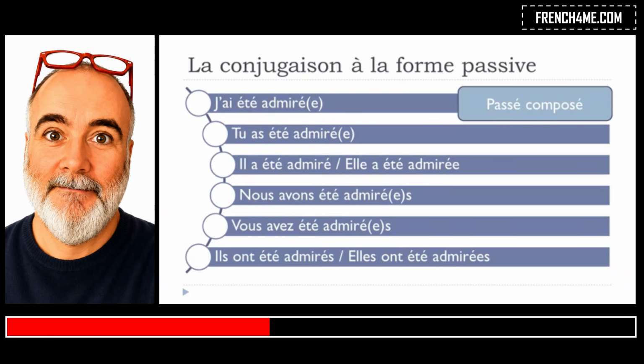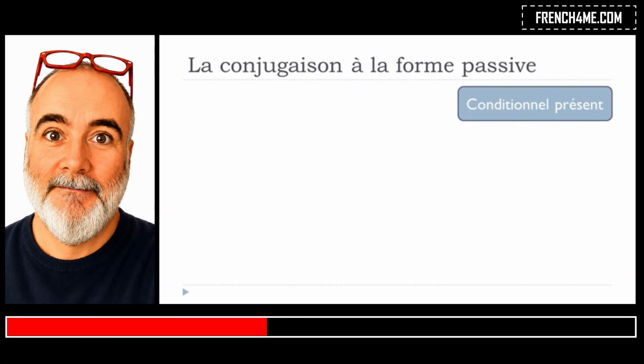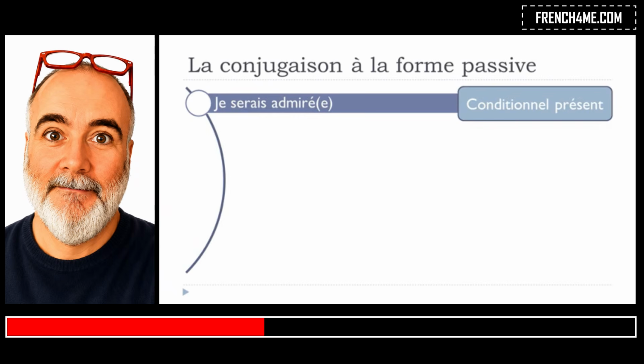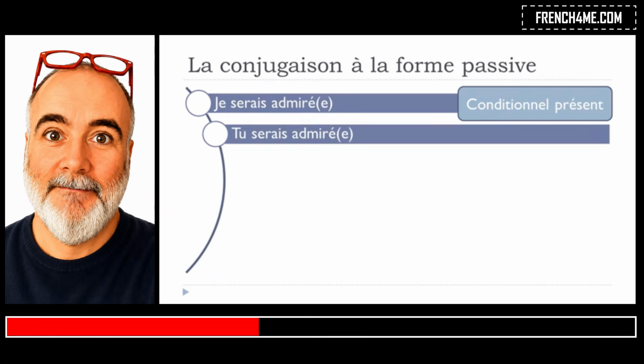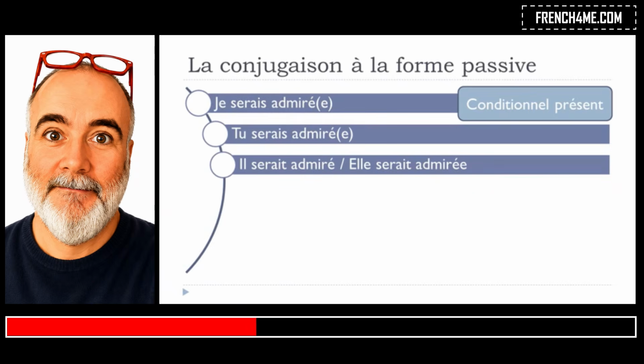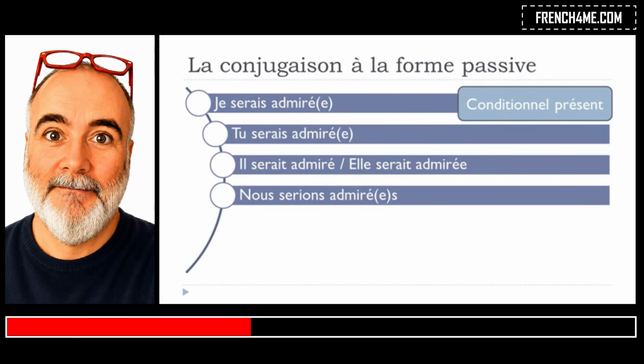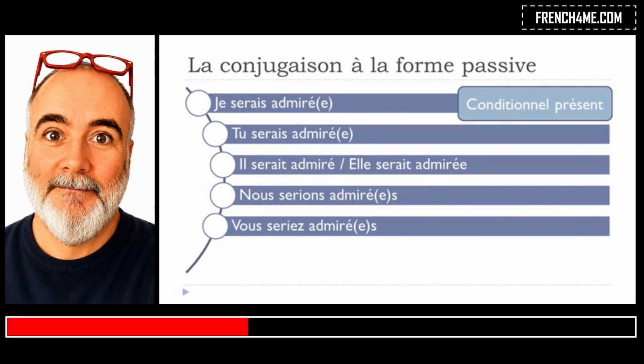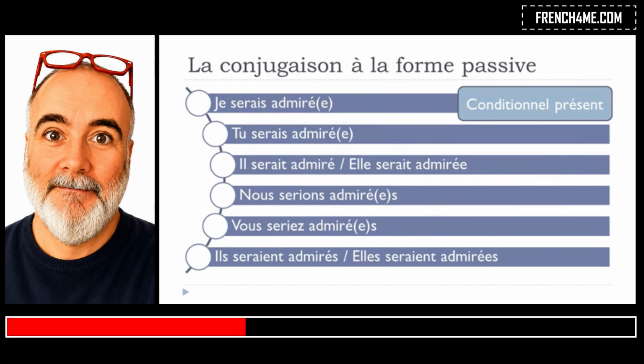All right? So if we want to make it at the conditionnel présent form, then we will get je serais admiré, tu serais admiré, il serait admiré, elle serait admirée. Nous serions admirés. Vous seriez admirés. Ils seraient admirés, elles seraient admirées. Okay, so same thing here. If you look carefully, it's only the verb être that will change.